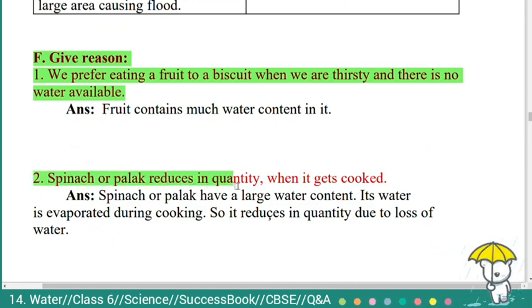Second question, spinach or palak reduces in quantity when it gets cooked. Answer, spinach or palak has a large water content. Its water is evaporated during cooking. So it reduces in quantity due to loss of water.